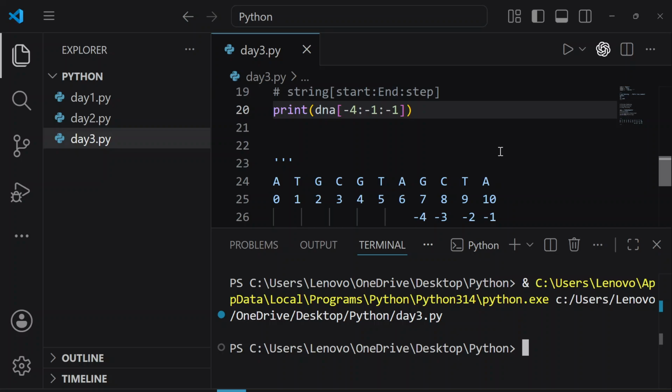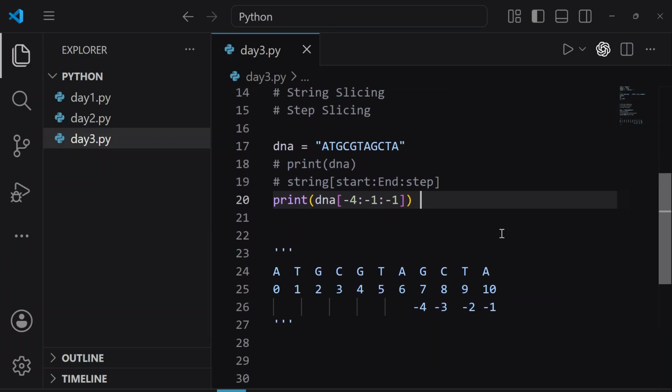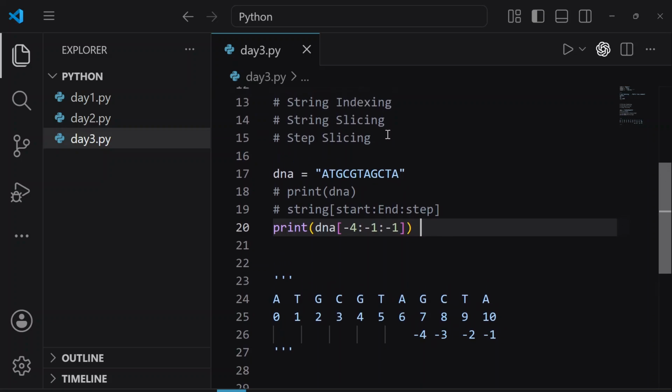Okay, so I am going to provide you some practice papers. You will have some questions where you can practice the slicing, indexing. Okay,